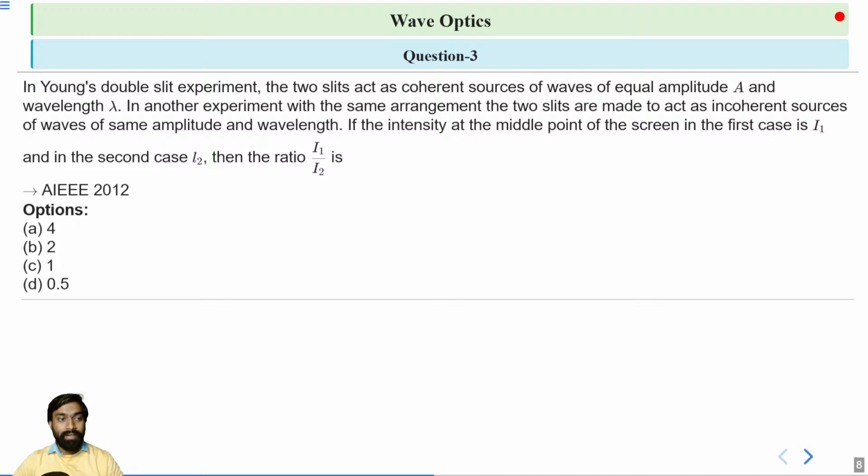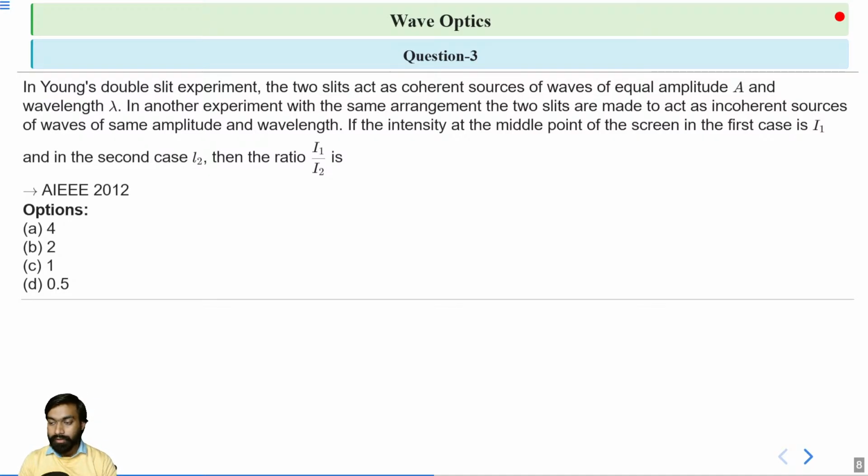If the intensity at the middle point of the screen in the first case is I1 and in the second case is I2, then the ratio of I1 upon I2 is what? So here you have to find out the ratio of I1 and I2.